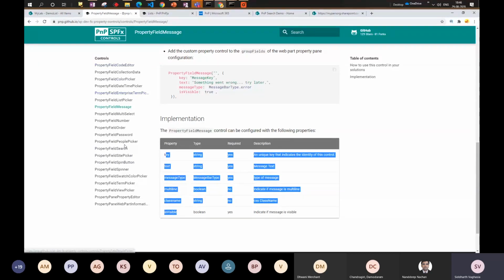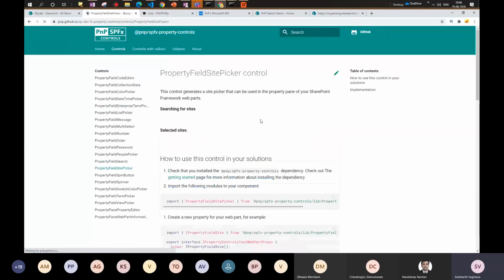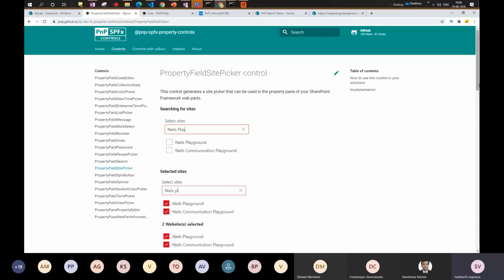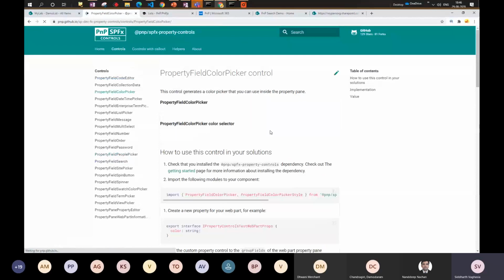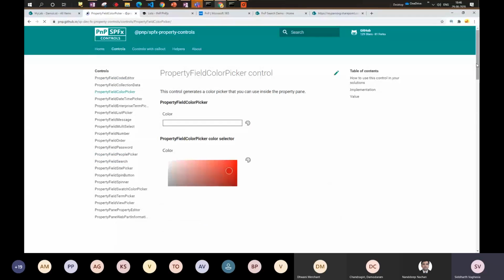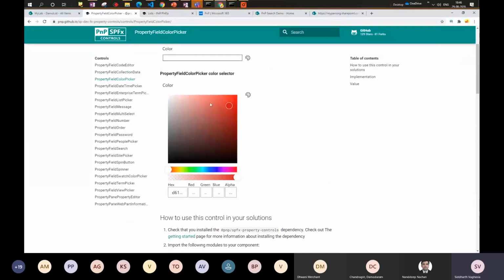Okay, there are some good controls which are available, like the site picker control, which we talked about, which allows you to select the site directly. Then you can also choose whether you want multi-select, single selection, and everything. Then there is a color picker control, which is again an advanced control which allows you to select the color. So if you want to make your web part user interface configurable, this control would be readily available and can be handy at times, right?